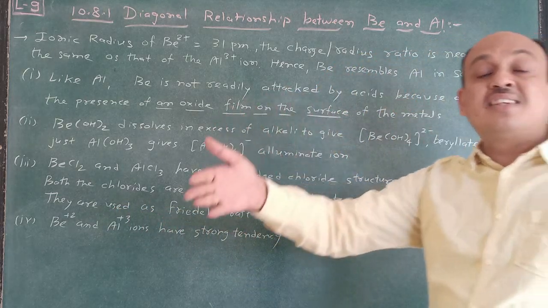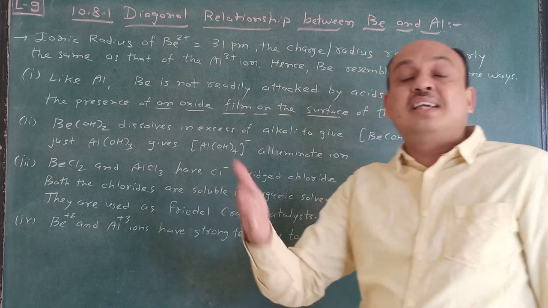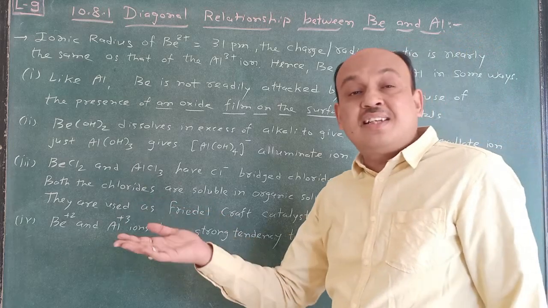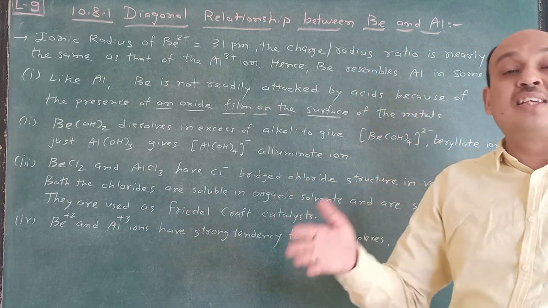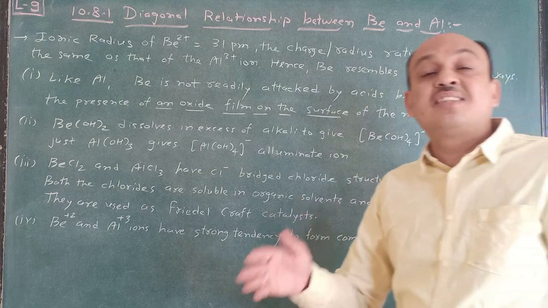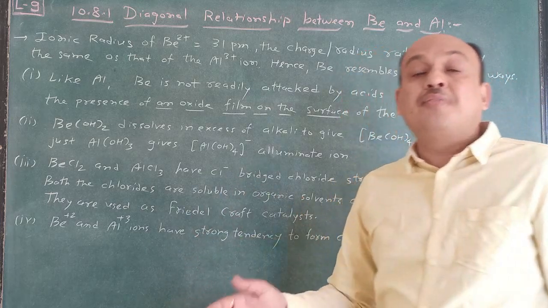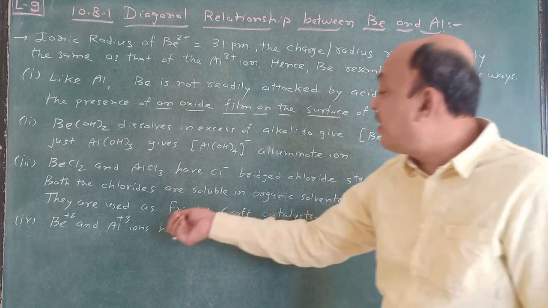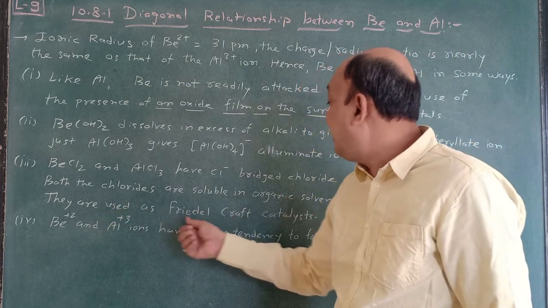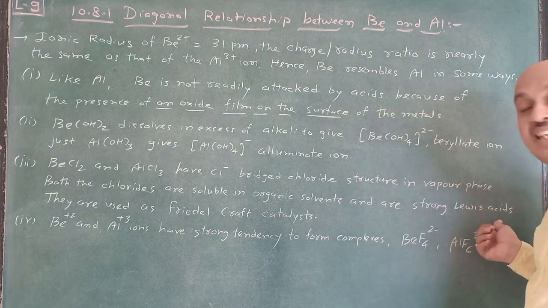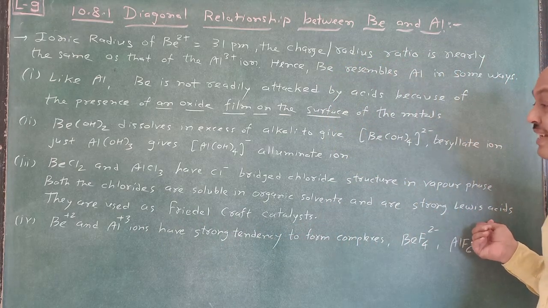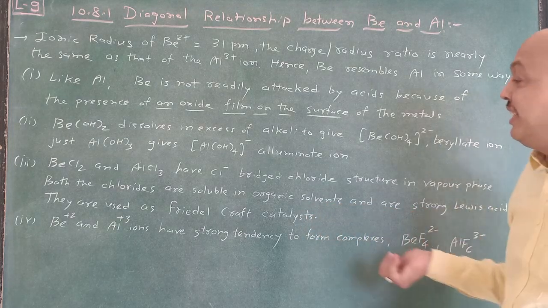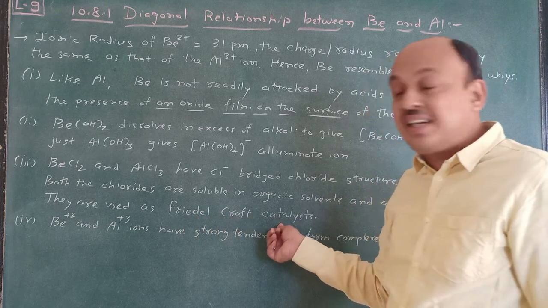The other reagent is CH3Cl, or CH3COCl, and this reagent reacts to produce CH3+ or CH3CO+, which is considered an electrophile. So here the electrophile is produced, and they act as strong Lewis acids. Remember this one. And that's why, being strong Lewis acids, they are used as Friedel-Crafts catalysts.